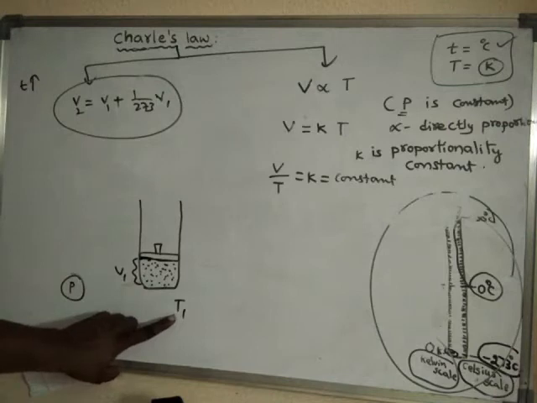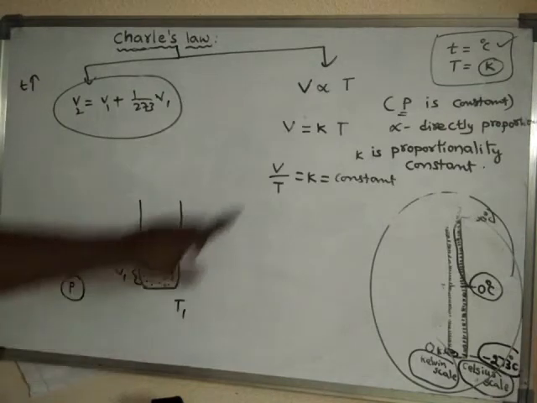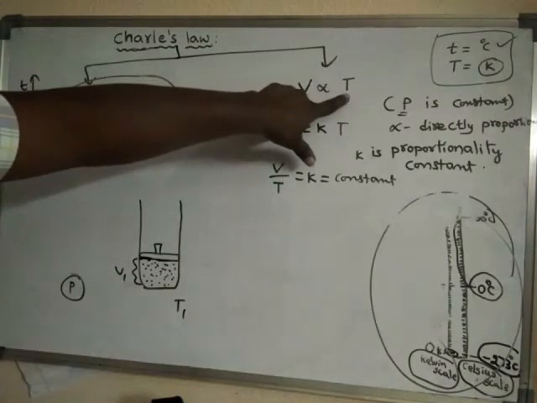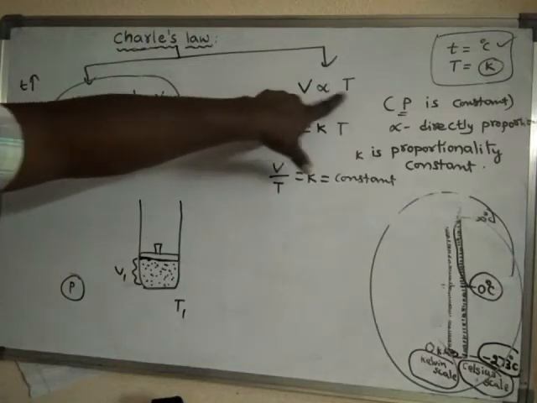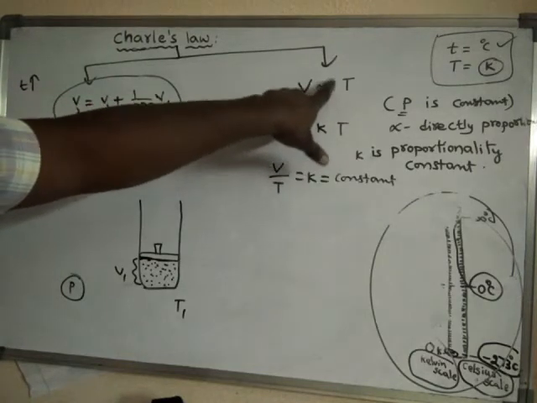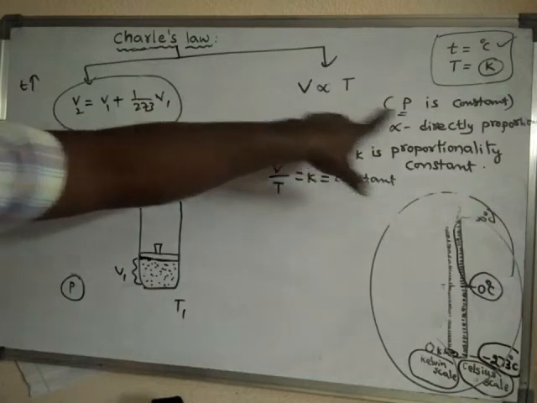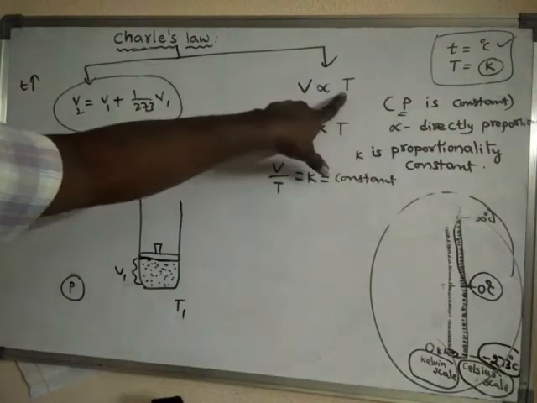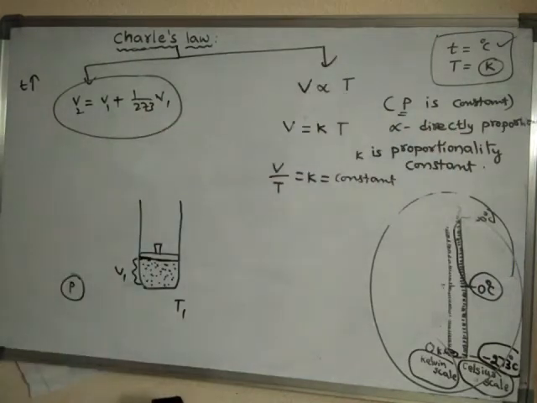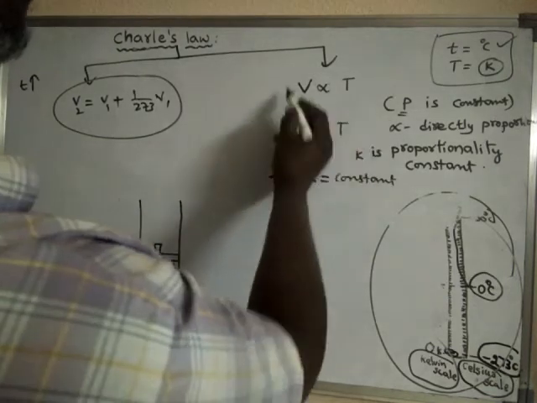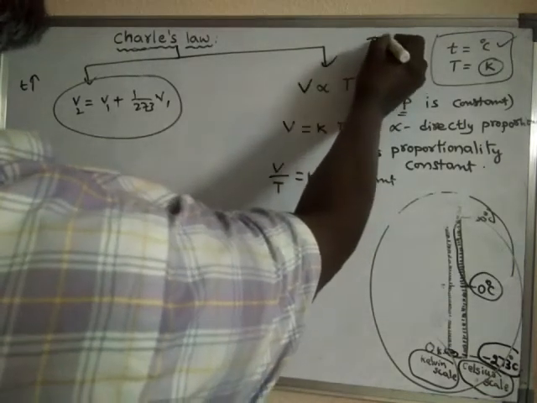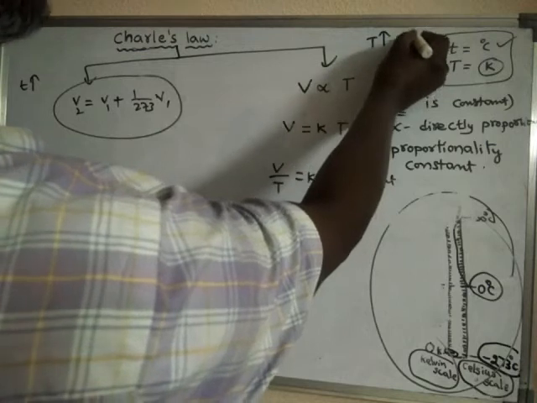Suppose the temperature of the gas is increased, then volume also increases, because these two are directly proportional to each other. What is the meaning of directly proportional? If temperature is increased, volume also will increase.